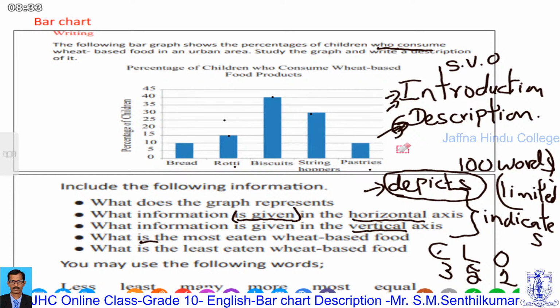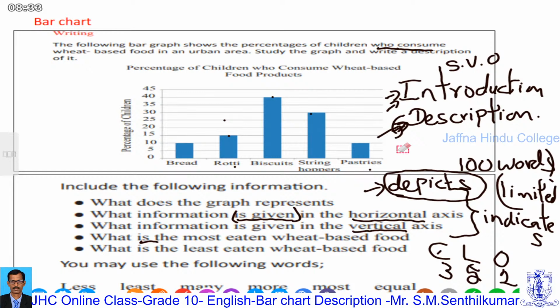In your own opinion, what do you say? You have to decide and write in your own way. Conclusion means, according to the bar chart, you give some opinion.